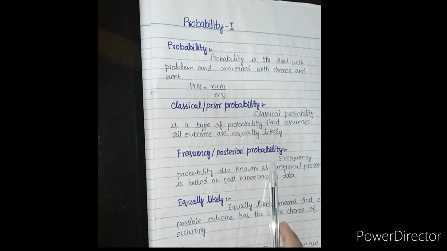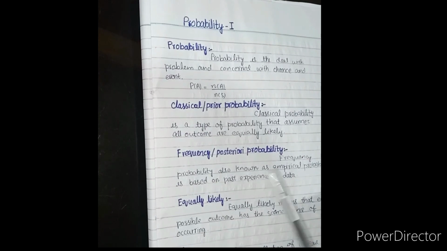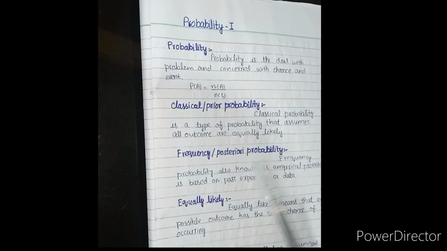Frequency posterior probability. Frequency probability, also known as empirical probability, is based on past experience or data. For example, if you have a 90% accurate COVID-19 test and your test comes back positive, the posterior probability of having COVID-19 depends on the prevalence of the disease in the population.